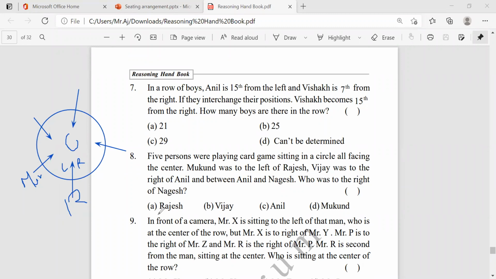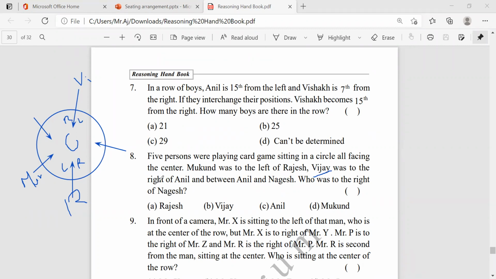Vijay was to the right of Anil and between Anil and Nagesh. So they are saying directly Vijay is in between Anil and Nagesh. Okay, Vijay here. We have 3 positions, so we need to get the middle position for Vijay. Okay, Vijay. And if Vijay is facing inside, then this will be the left and this will be the right. Is it clear?